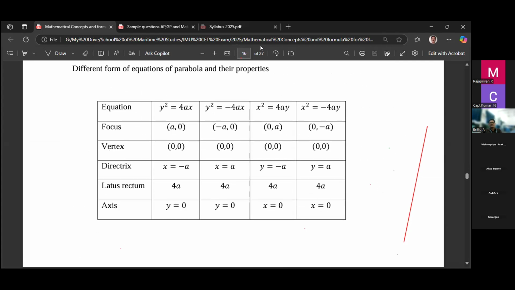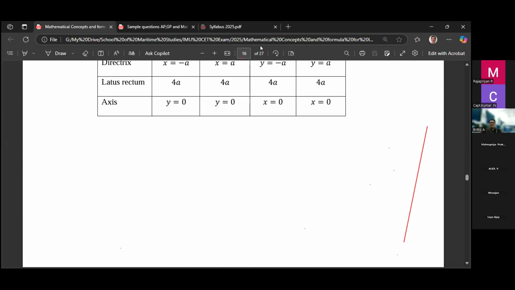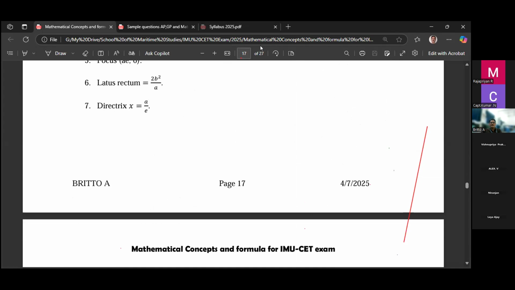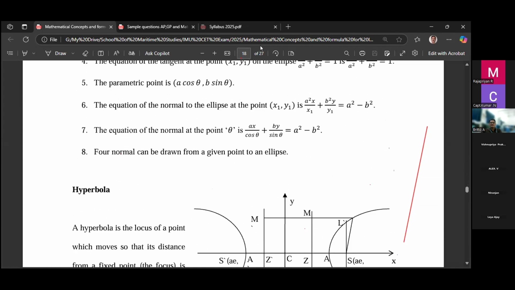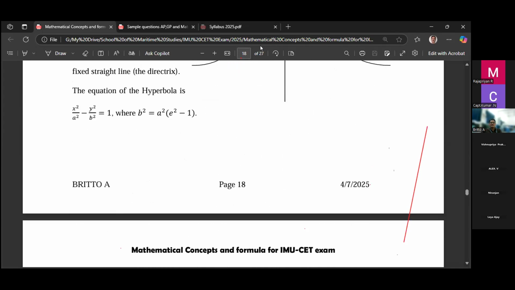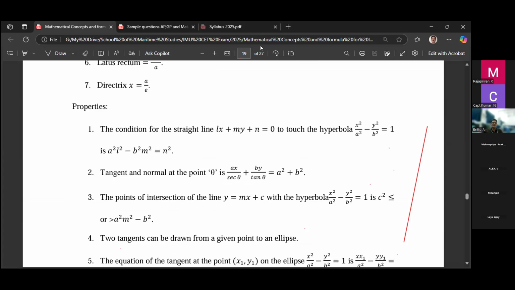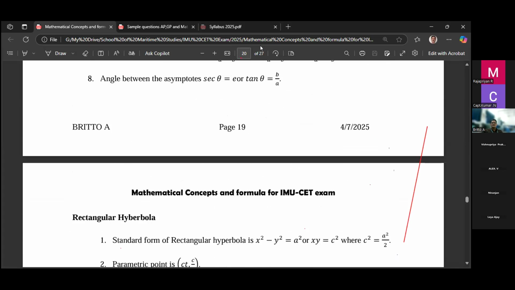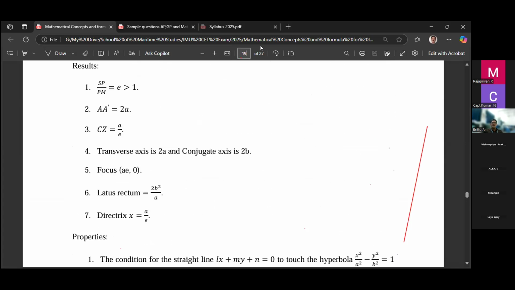These are the properties of the parabola: y square equal to 4ax, y square equal to minus 4ax. What is the vertex, focus, eccentricity, latus rectum? These are the things to remember, right? Questions may come from this. Okay, right. So this is a hyperbola. I will study parabola, hyperbola, ellipse, all these things. Okay. So now I have covered this.